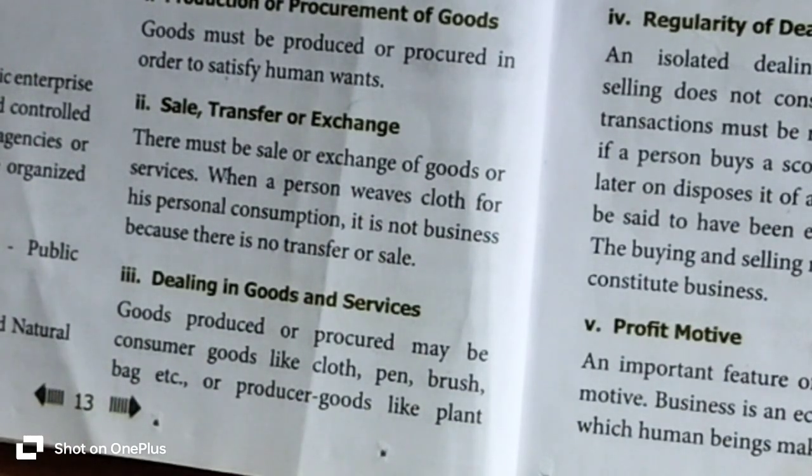What is meant by dealing in goods and services? A business deals with goods and services. There are lots of dealings needed between the producer and the ultimate customers, right?